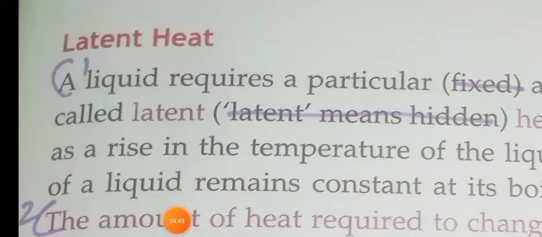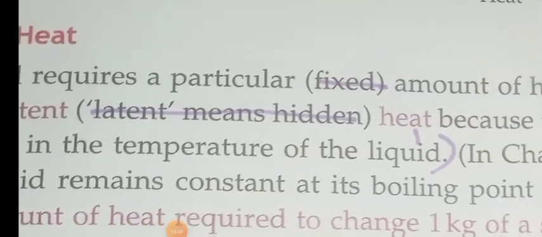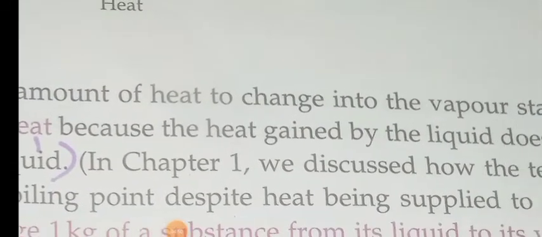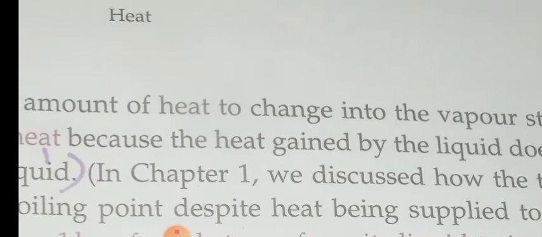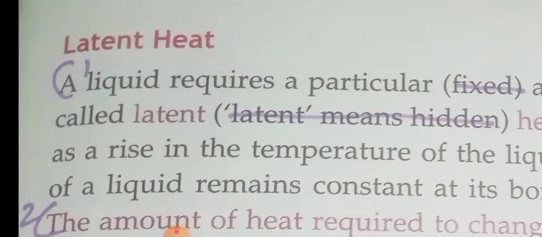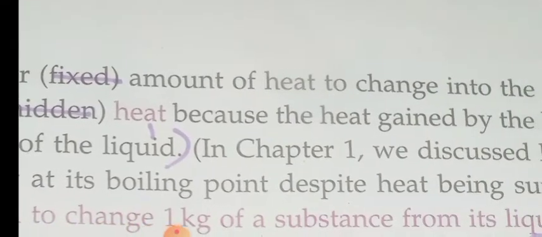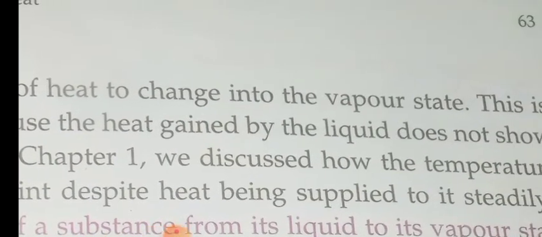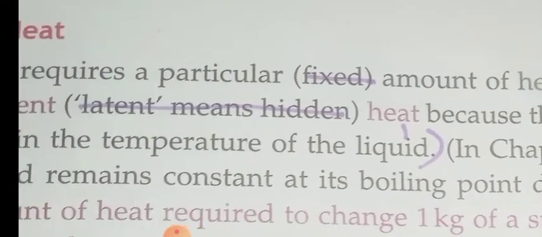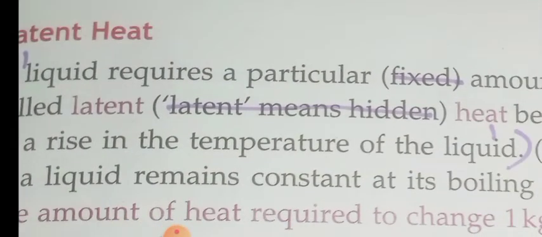What is latent? A liquid requires a particular amount of heat to change into the vapor state. This heat is called latent. Latent means hidden. It is latent heat because the heat gained by the liquid does not show any rise in the temperature of the liquid. The temperature of the liquid won't change. At the same time, the liquid requires a certain amount of heat to change from liquid state into vapor state.